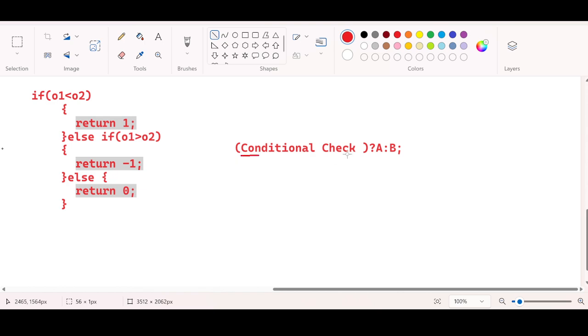Firstly, there will be a conditional check. If this condition returns true, A will be executed. For true, the first option will be executed. For false, the second option will be executed.